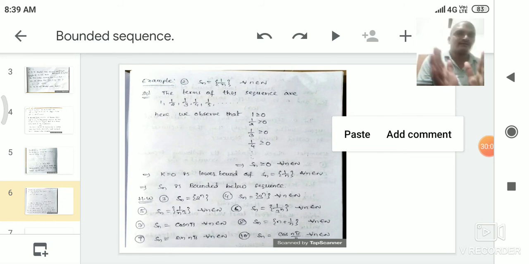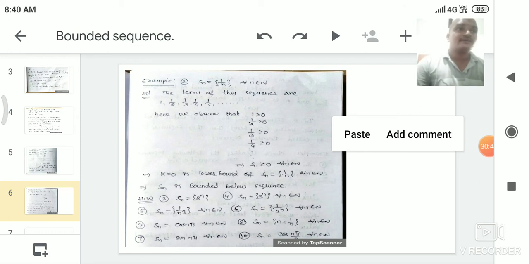If you write the terms of the sequence continuously, that means 1 by 8, 1 by 27, 1 by 64. The fifth term of the sequence is 1 by 5 cube, which is 1 by 125, and so on. If you take 1 by 10,000 cube, it is always greater than 0. 1 by 1 crore cube is always greater than 0.